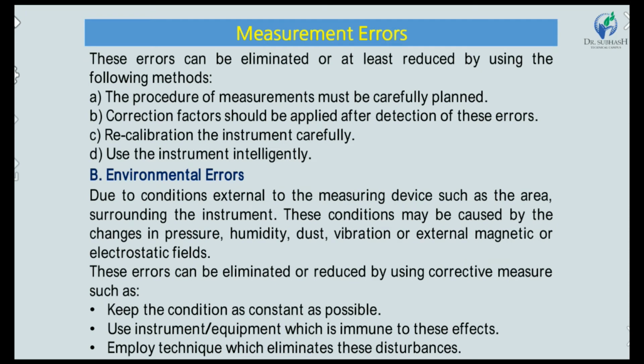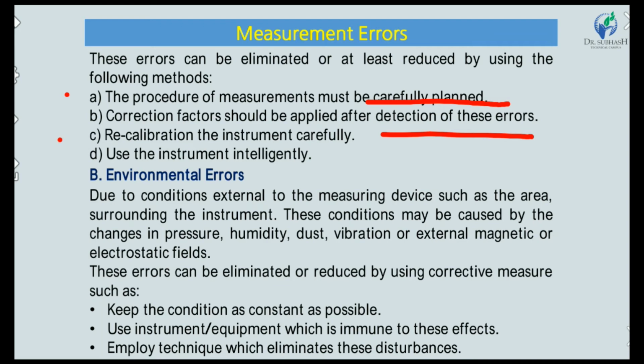Then this error can be eliminated or at least reduced by using the following methods. First, the procedure of measurement must be carefully planned. We first set the 0, then set the job the proper way, and then get a reading. This is carefully planned measurement taking, right? Second, a correction factor should be applied after detection of this error. If we set the 0 and there is some correction, the correction is added or subtracted in the final reading. Third is recalibrating the instrument carefully.